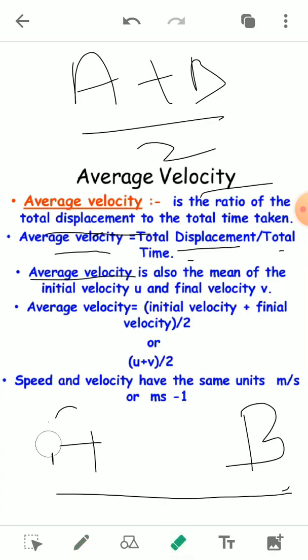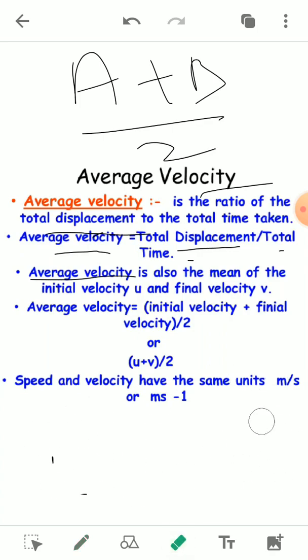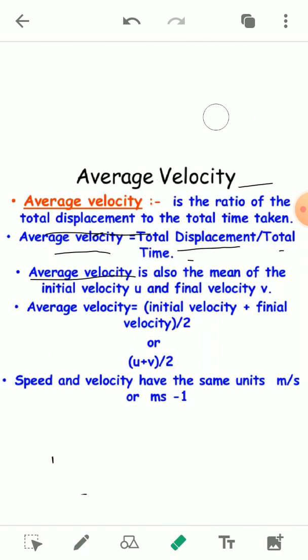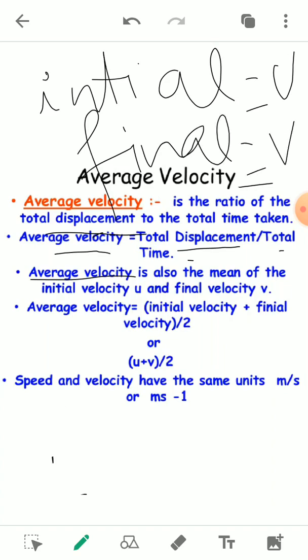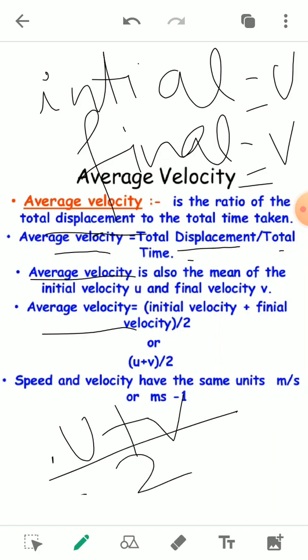You see here the initial and the final velocity are represented by terms: initial velocity is represented by u and the final velocity is represented by v. So by taking these values, we are able to make the formula of the average velocity. Average velocity will be equal to the initial velocity, that is u, plus the final velocity, that is v, upon 2. So this is the mean, the average velocity.